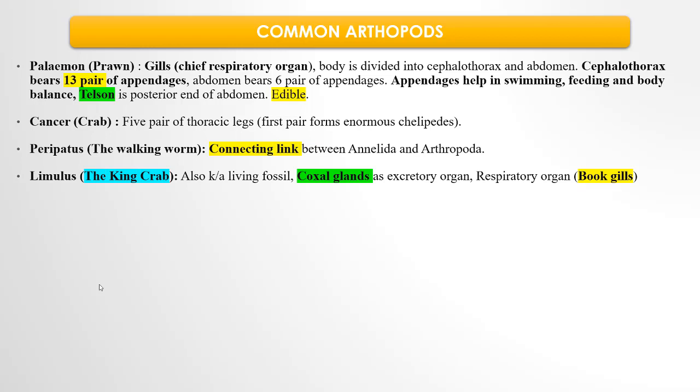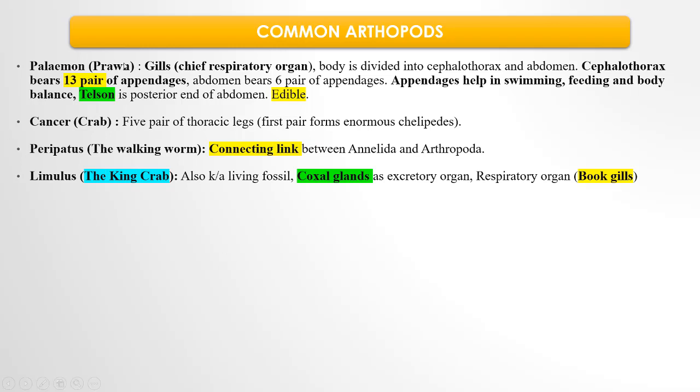Then Limulus is the king crab or the horseshoe crab. It is known as a living fossil, because for 160 million years it has not been modified or updated. It is as such. Coxal glands are the excretory organs in Limulus, and their respiratory organs are book gills, as they are aquatic.